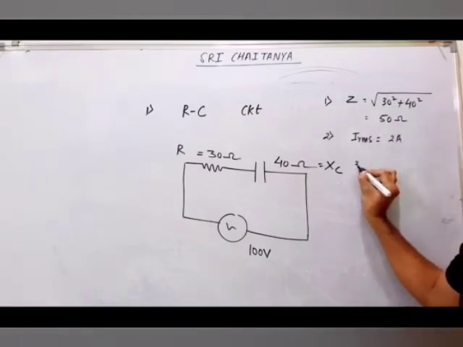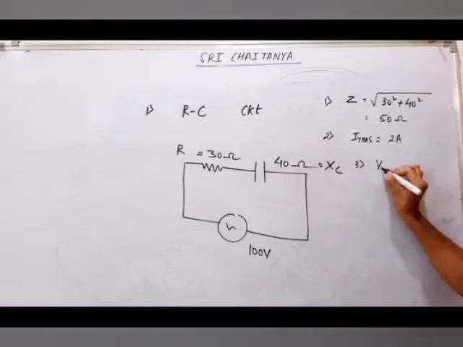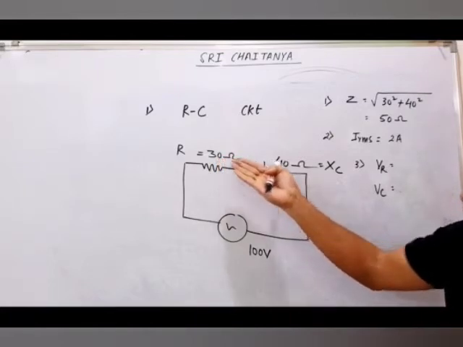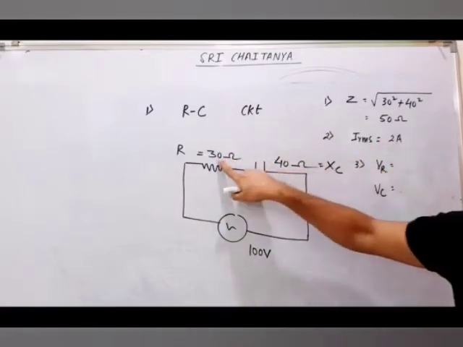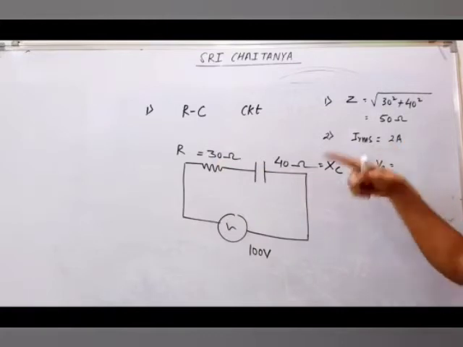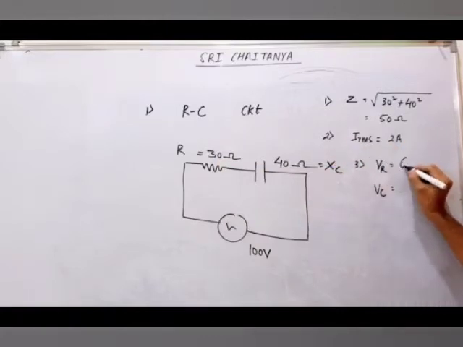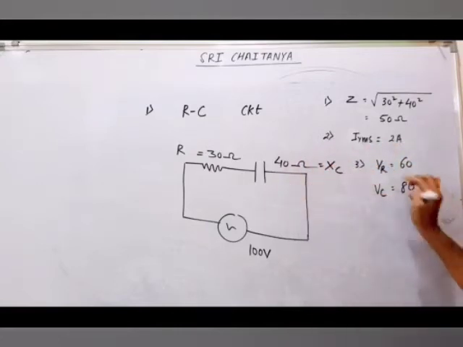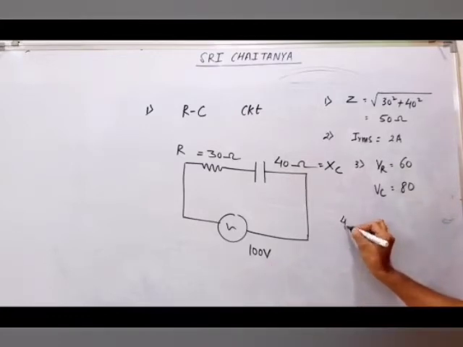Third question is asked. Find VR and VC. I think you can get I into R. I you got, R is 30. So VR will come, how much will it come? 60. Similarly, VC you can find, I into XC. It will come 80, and you can see net under root of 60 square plus 80 square will come as 100.